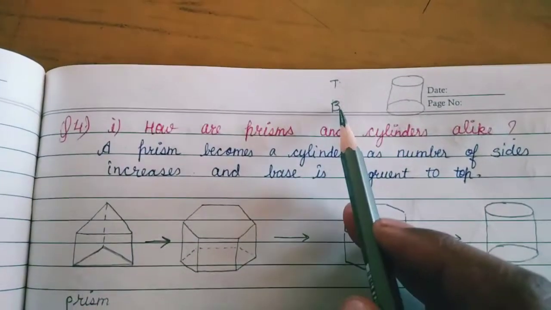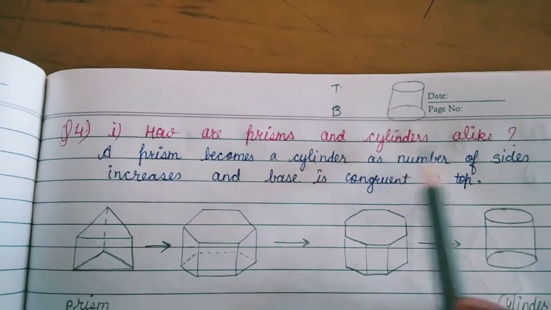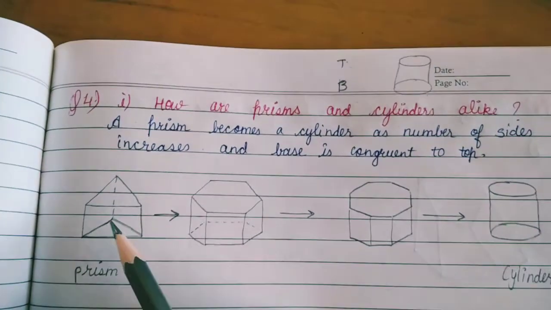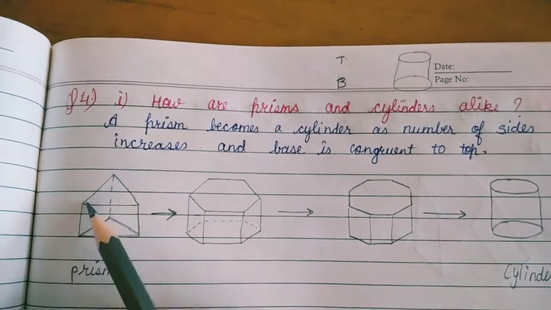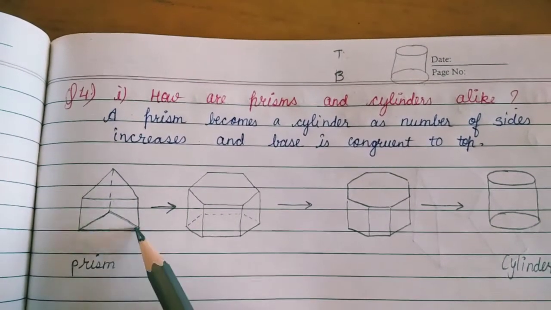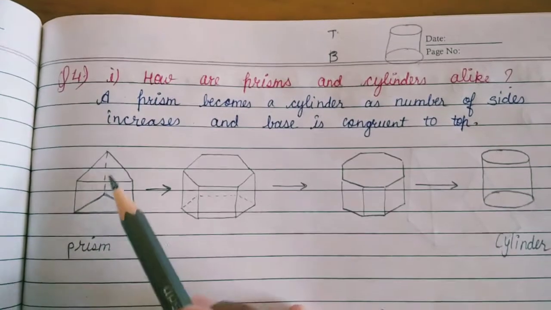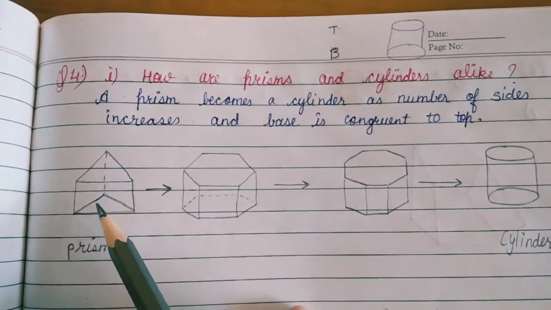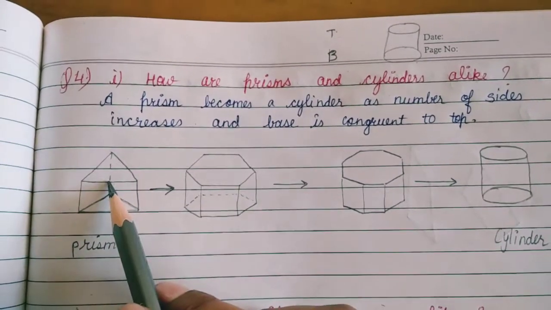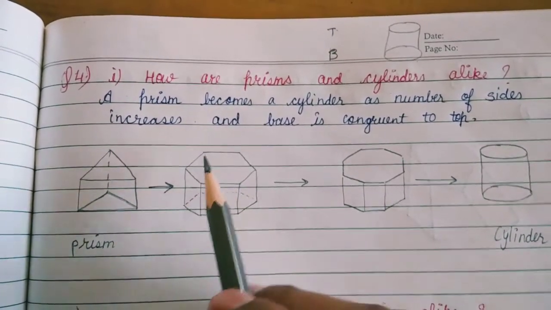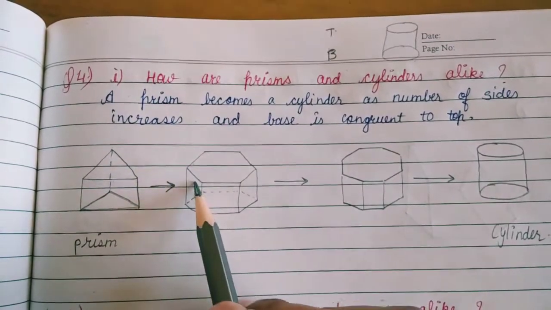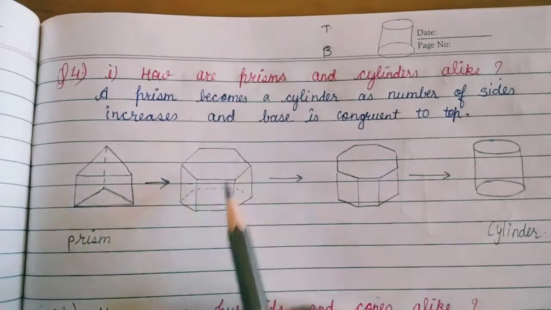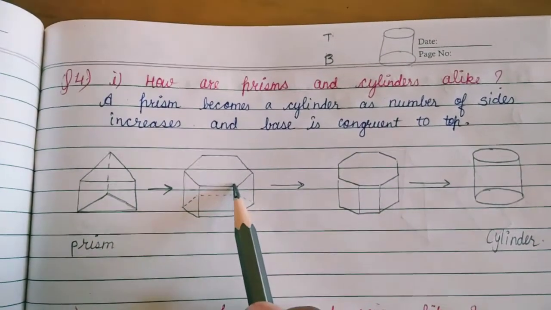So how can it be possible when prisms and cylinders are alike? Firstly, we can take the prism example. This is the triangular prism because on the top side and in the bottom side we have a triangle. So this is called a triangular prism. When we increase the number of sides from 3 to 6, 1, 2, 3, 4, 5, 6, a hexagon at the top side and a hexagon on the bottom side. So this is a hexagonal prism.